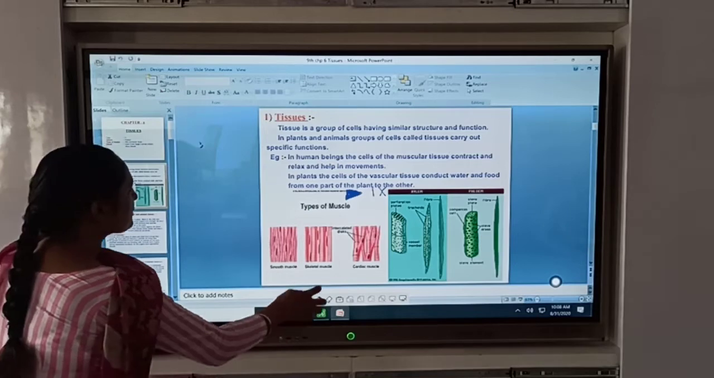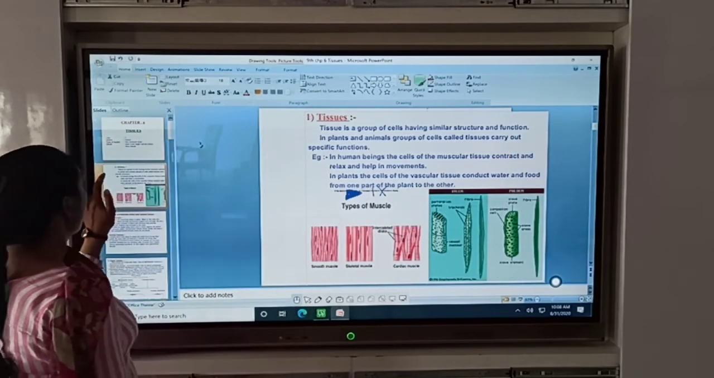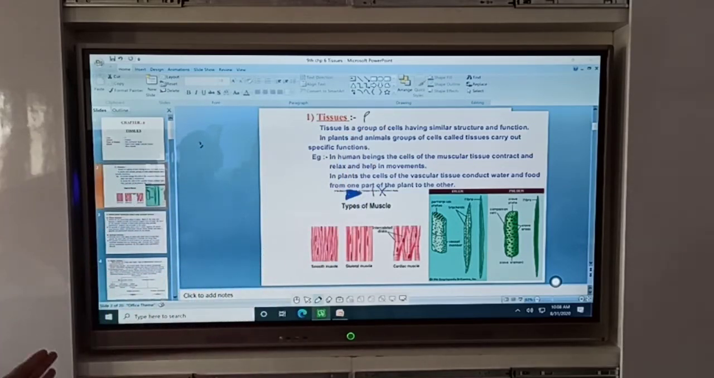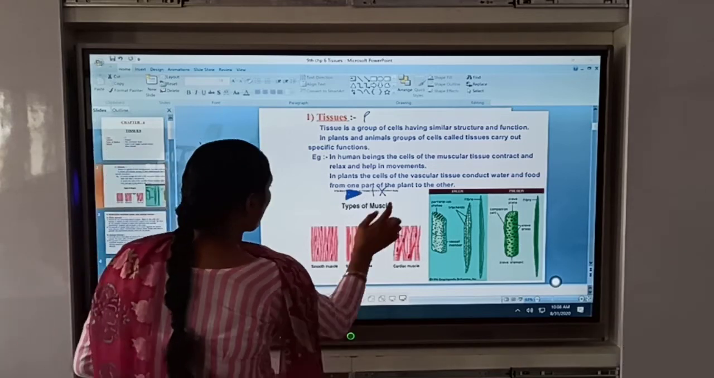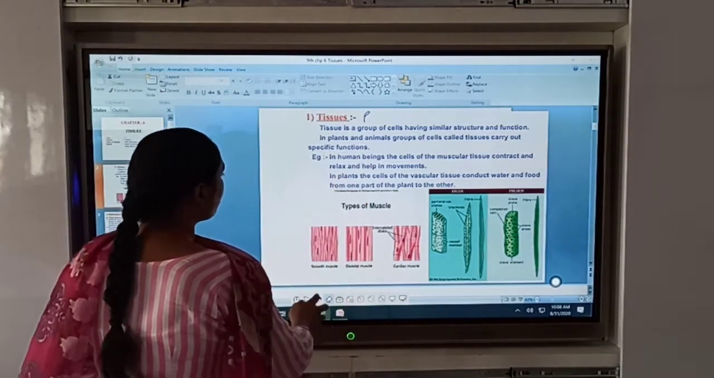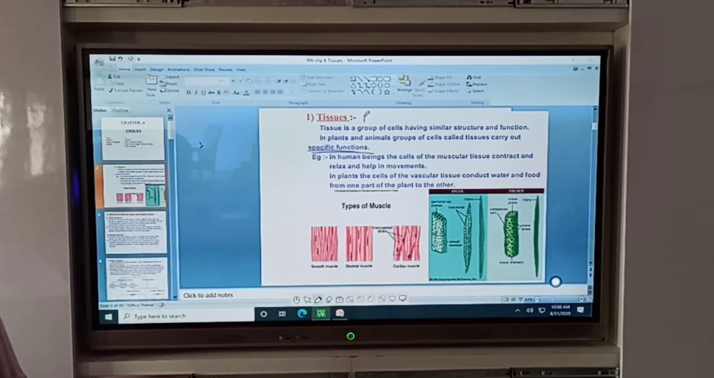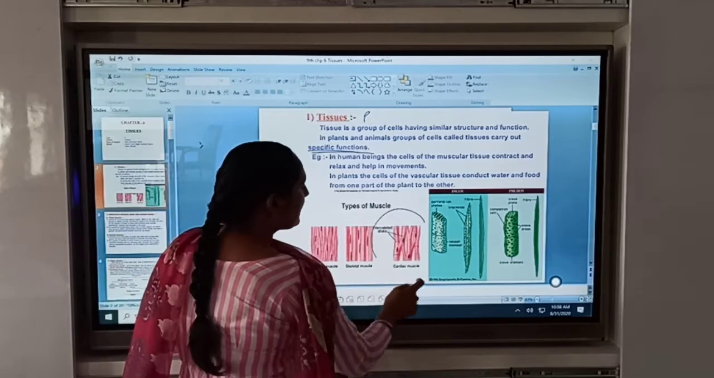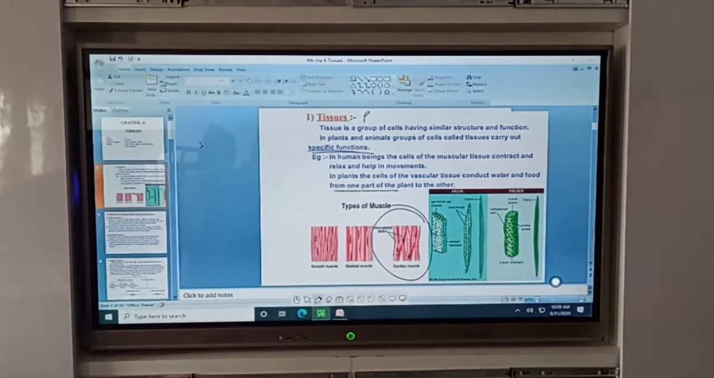Firstly, we see the definition. What is tissue? Anji, what do you understand by tissue? Okay, tissue is a group of cells having similar structure and function, either in case of plants or in case of animals, that carry out a specific function, meaning a particular function. Any type of tissue like cardiac muscles, skeletal muscles, smooth muscles. These are all tissues. Cardiac muscles are present only in the heart and control the beating of the heart. So there are specific functions of different types of tissues.